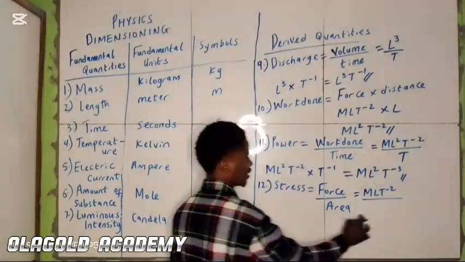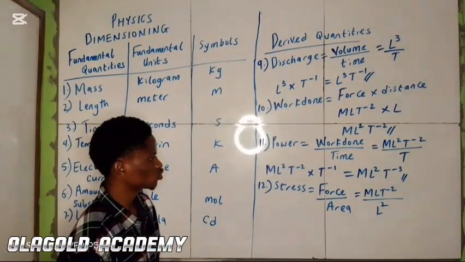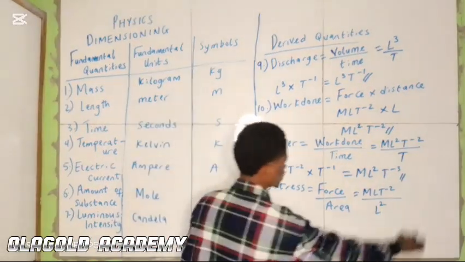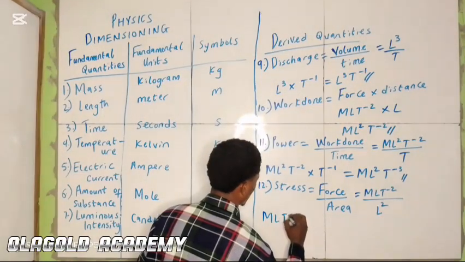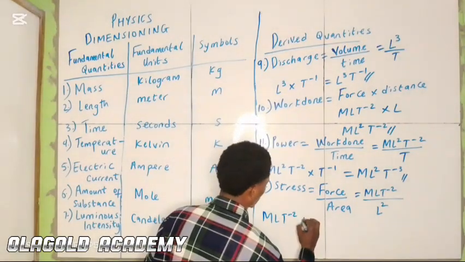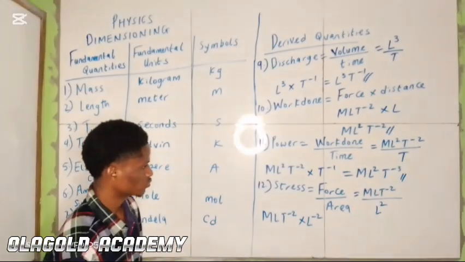Area is L squared. So we have MLT^-2 multiplied by L^-2.